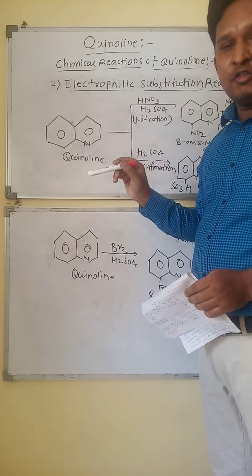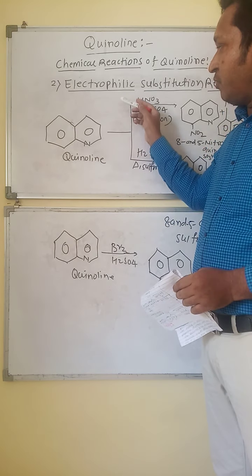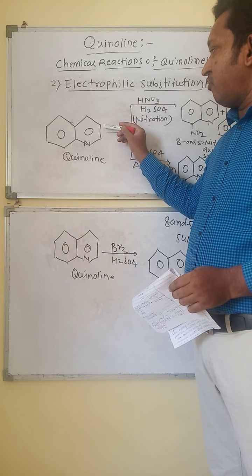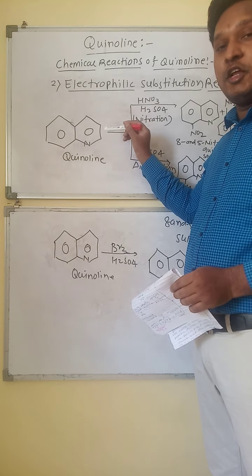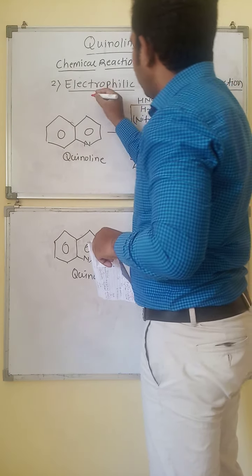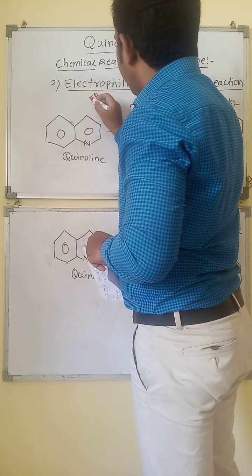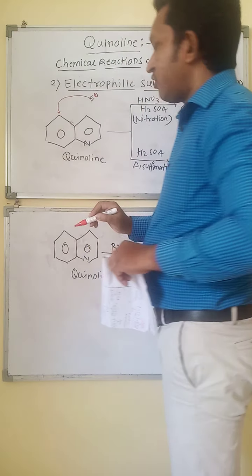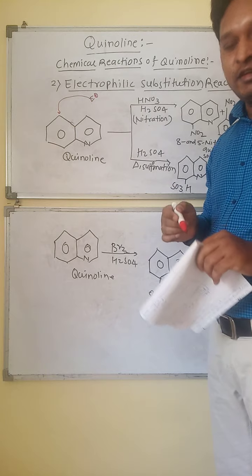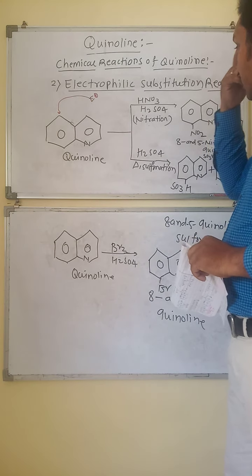Electrophiles are species which are electron deficient, and they attack the aromatic ring where the carbon has a lone pair of electrons, or the carbon which is an electron rich center. The electrophile, that is E positive, will attack that electron rich center in the aromatic ring. So this reaction is called the electrophilic reaction. Now substitution reactions.